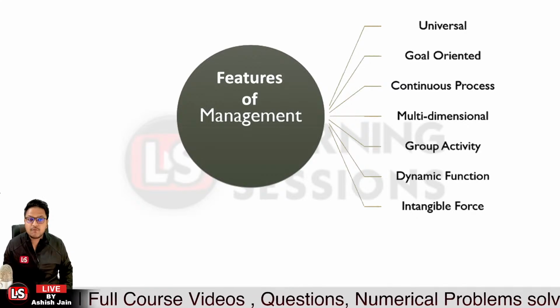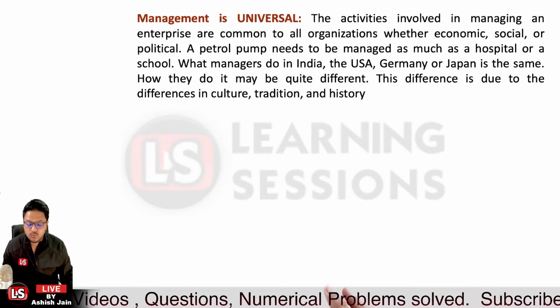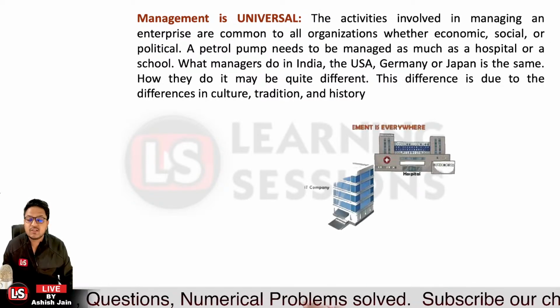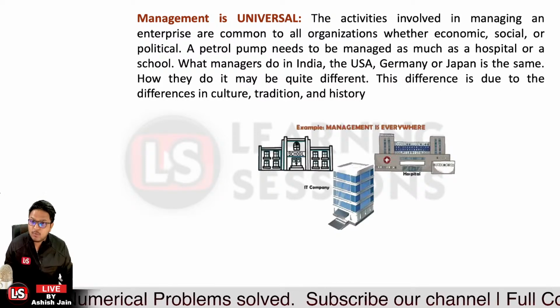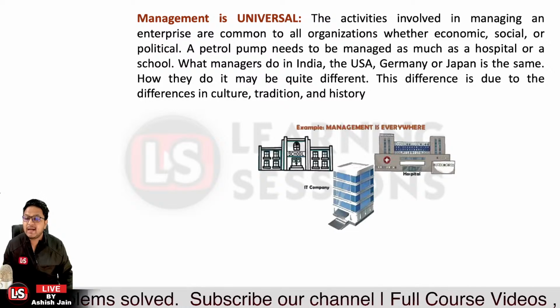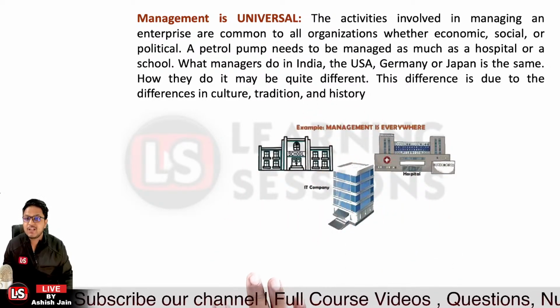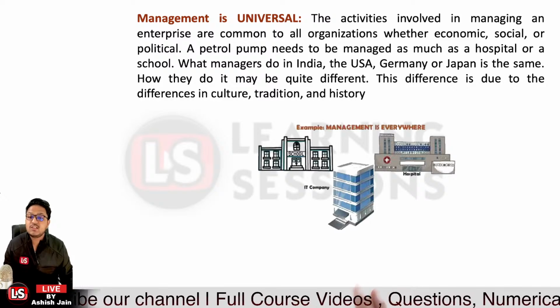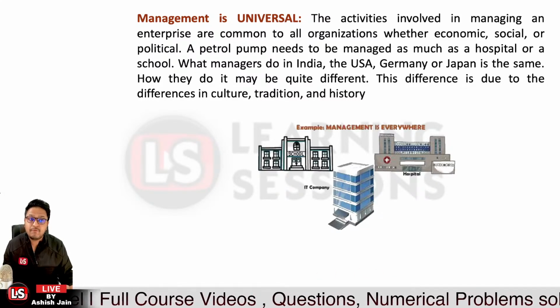So the first feature is that management is universal. What do you mean by that management is universal? See, whether it's a hospital, a petrol pump, or an educational institute, management is required everywhere. But what does this statement mean? The first feature of management says that management is universal. What does it indicate? That management is required everywhere over there.